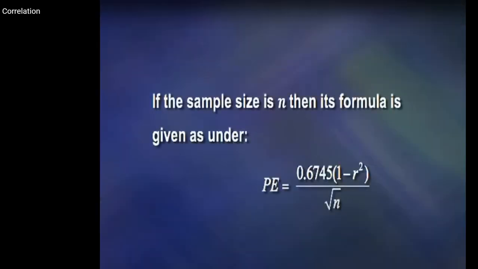If the sample size is n, then its formula is given as under. PE equals 0.6745 multiplied by 1 minus r square, whole divided by square root of small n. It is used to check whether there exists significant correlation between the population variables or not.